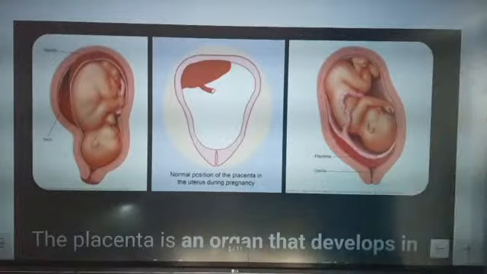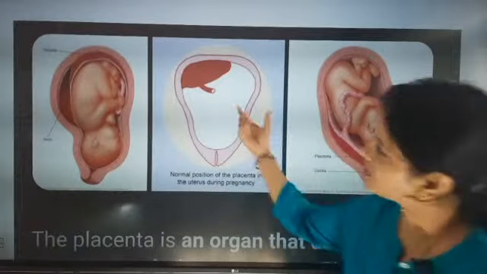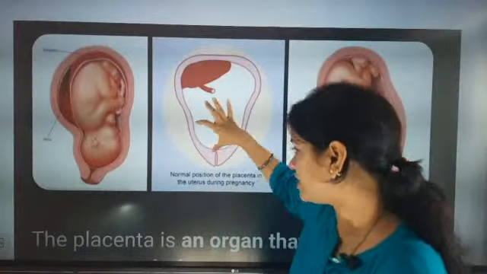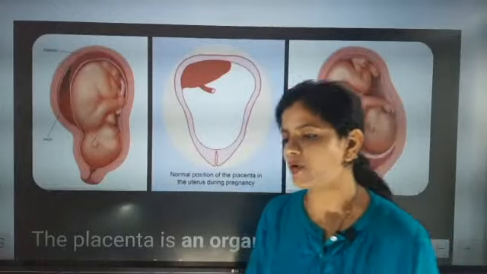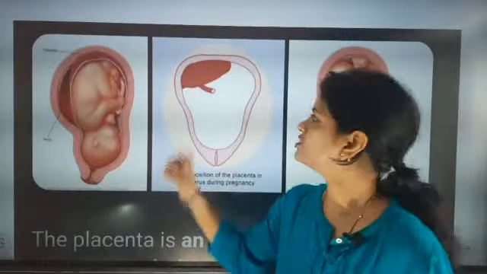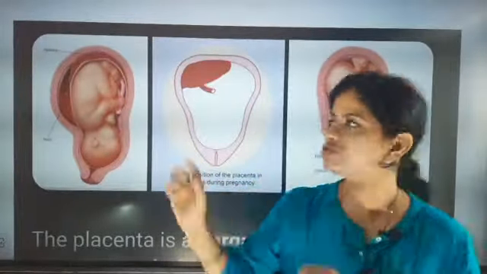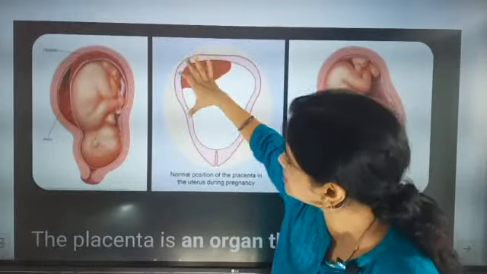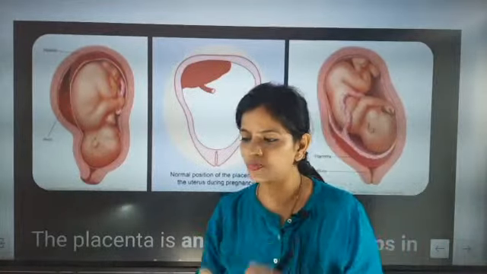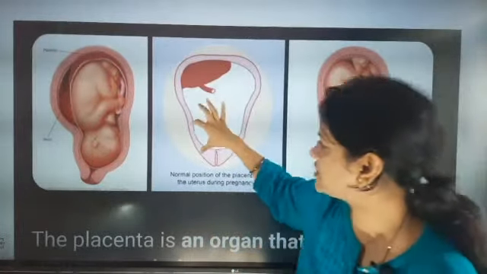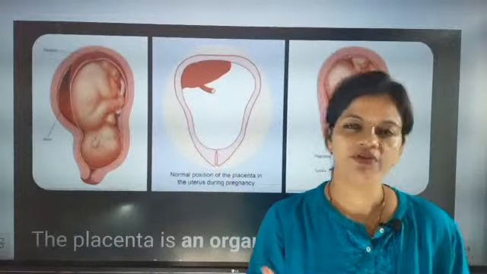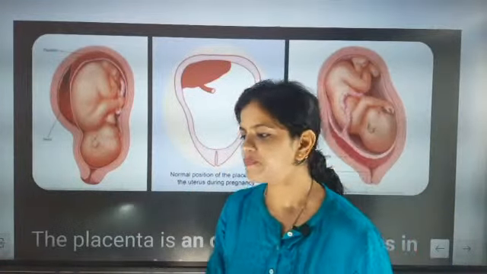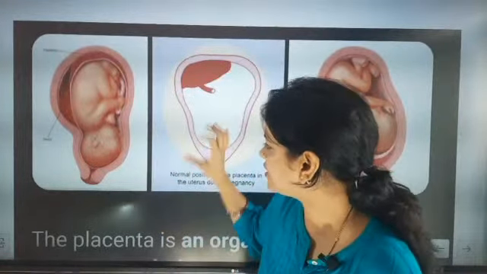So the normal position of the placenta. The best position of the placenta will be up. If the placenta is down, then it will be problematic. If the placenta is up, on this side and this side, then it is called a good position. But if the placenta connection is down, then it will be quite dangerous for the mother.